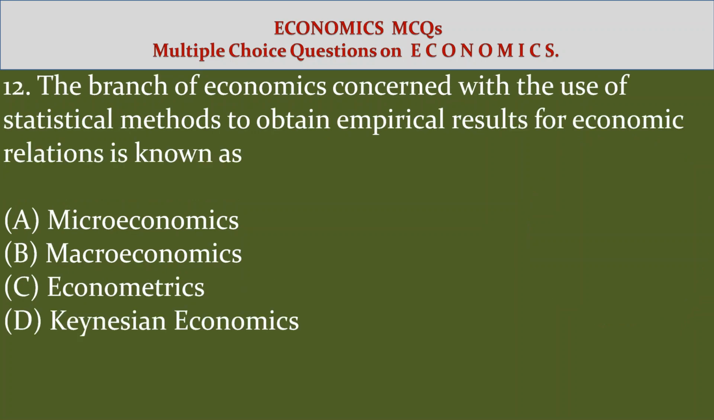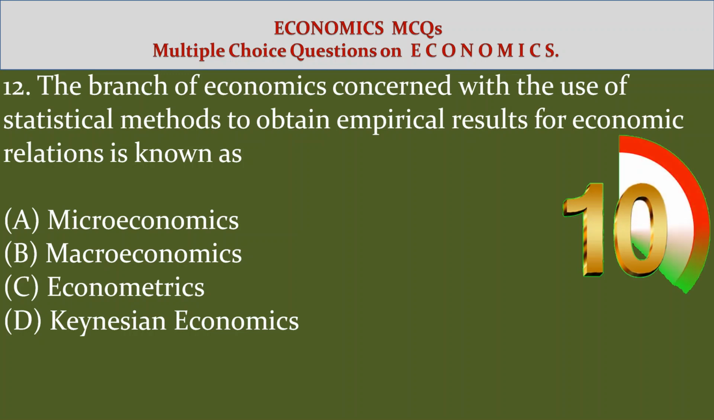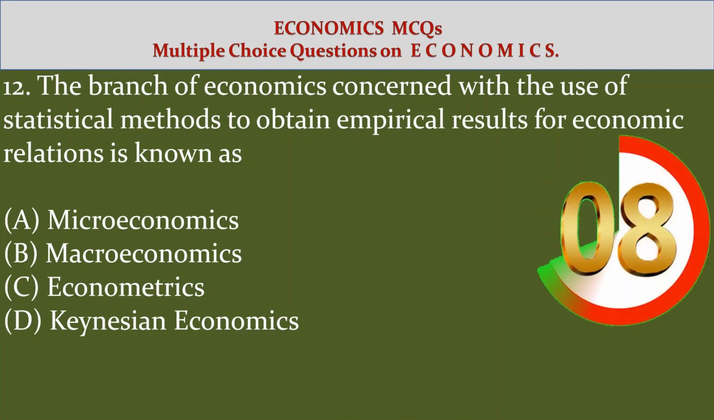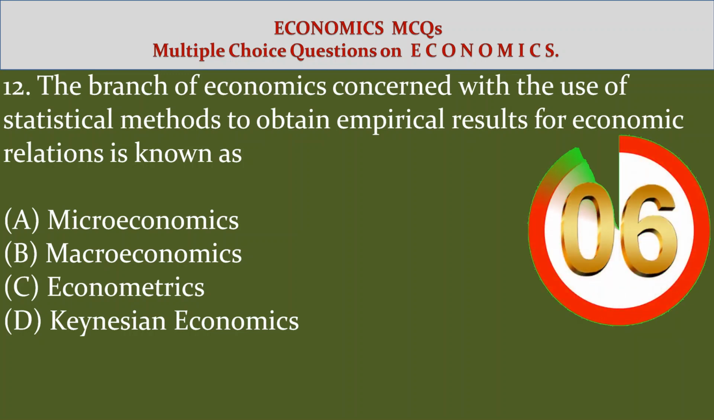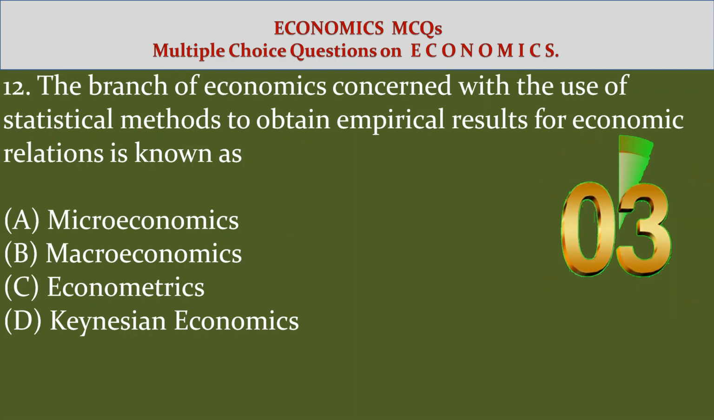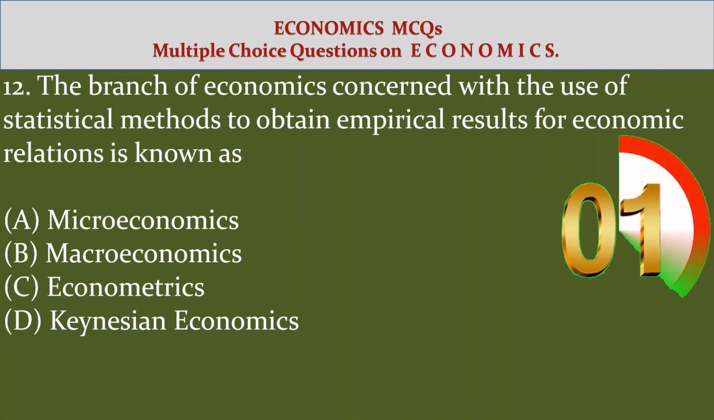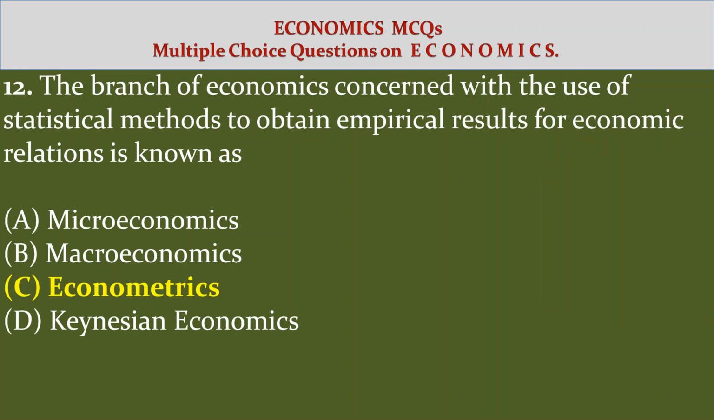12. The branch of economics concerned with the use of statistical methods to obtain empirical results for economic relations is known as: Option A, microeconomics. Option B, macroeconomics. Option C, econometrics. Option D, Keynesian economics. Answer Option C, econometrics.